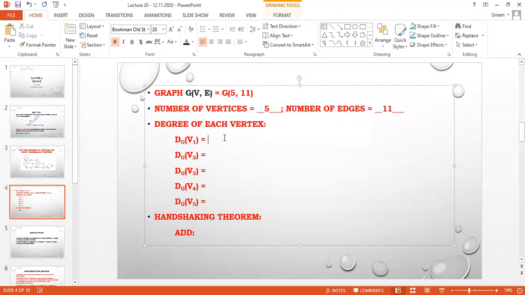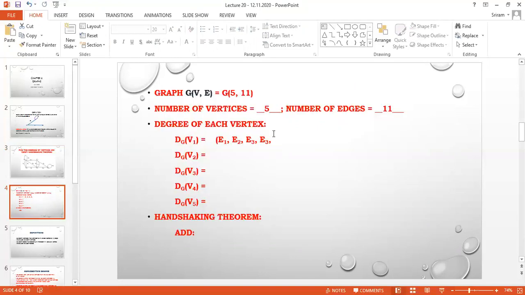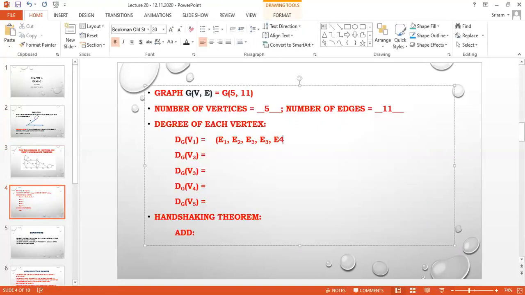I am going to write it for your understanding. What are all the edges? E1, E2, E3, but E3 is a loop, so I am going to write it 2 times: E3, E3. Then E4 and E5.